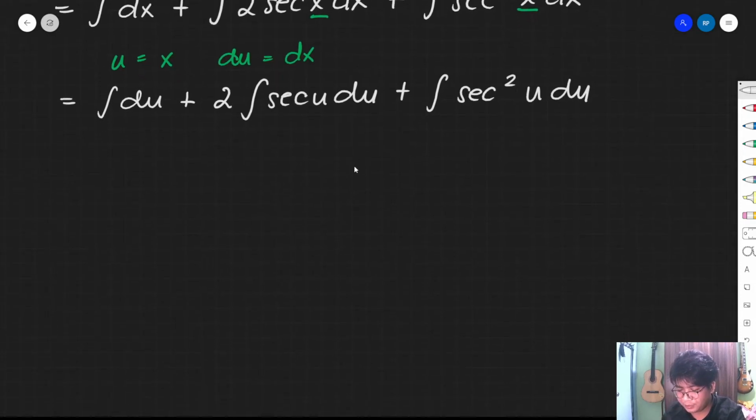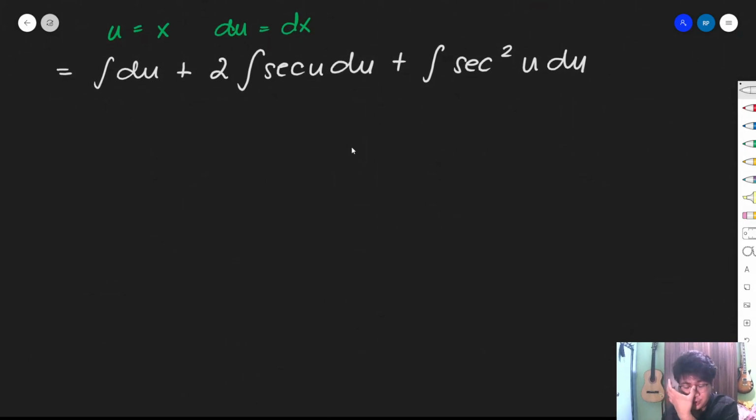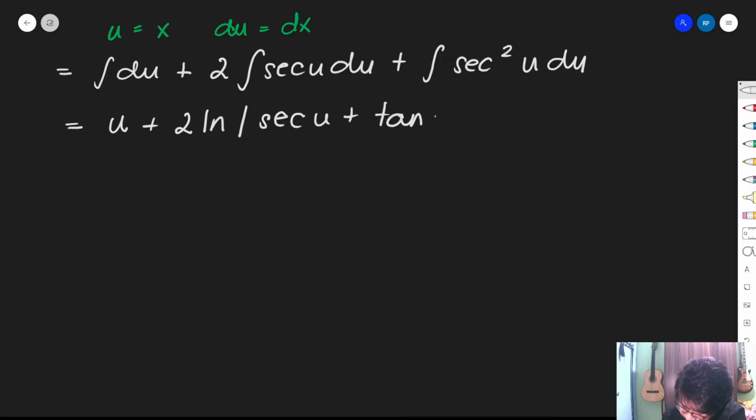So, we can simply see na, meron na tayong directly integrable integrals. So, we have the integral of du, which is equivalent to u, plus 2 times the integral of secant u du. So, that is equivalent to the natural logarithm of secant u plus tangent u. Okay? Then plus the integral of secant squared u du, that is simply tangent u. Then plus c.